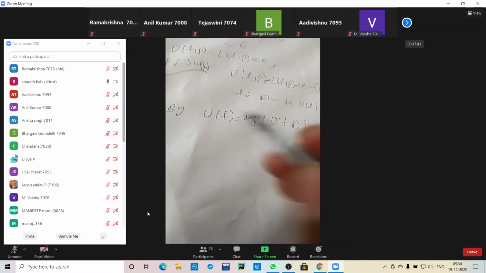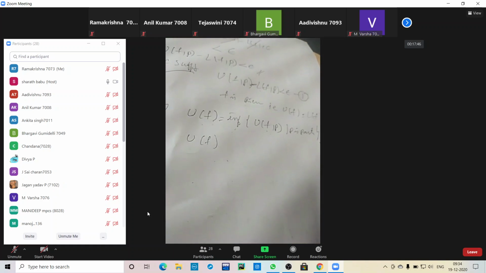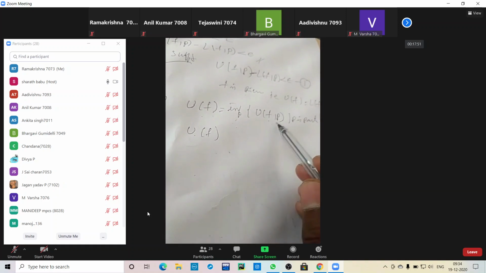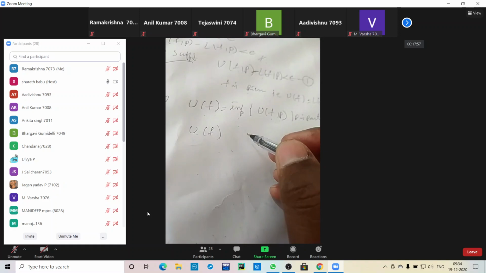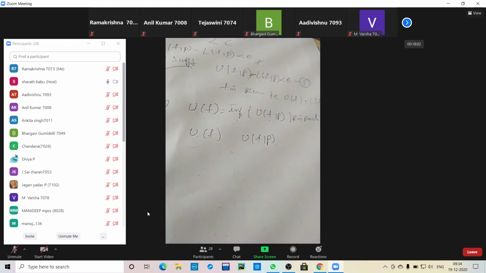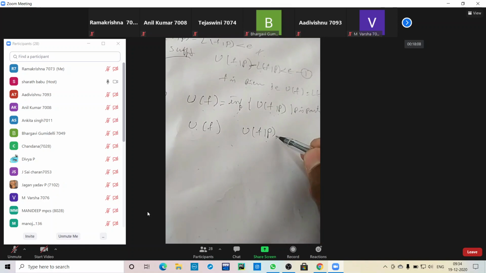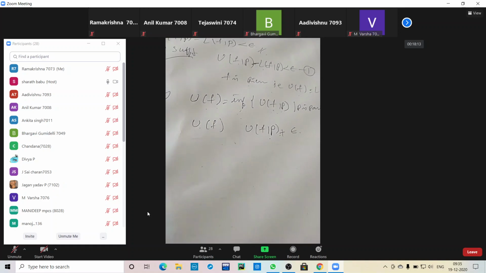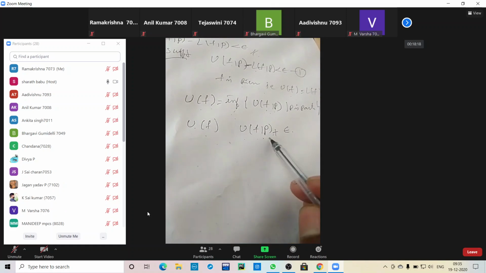Now by comparison, I want to take U(f). By the definition of U(f), this is the infimum of U(f,P). So U(f,P), and I want to take some epsilon value, U(f,P) plus epsilon.